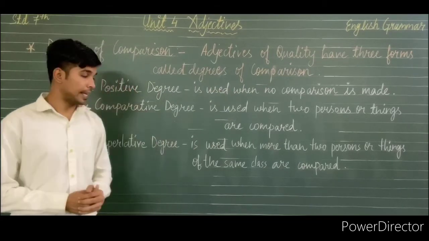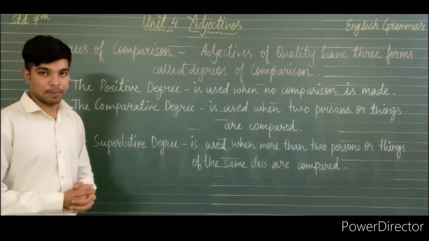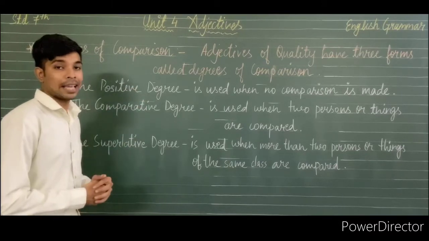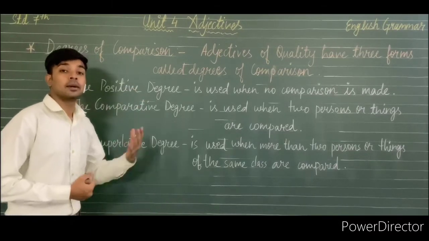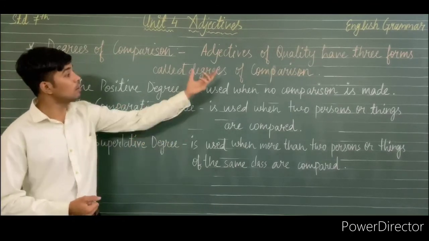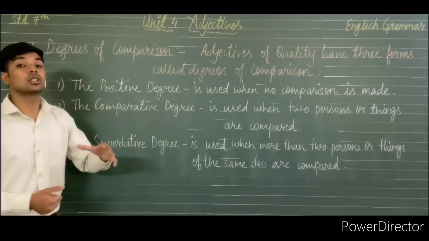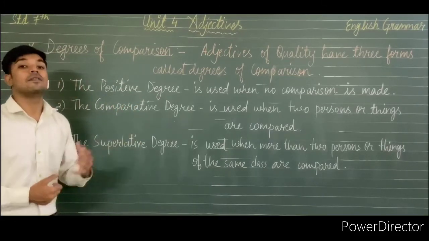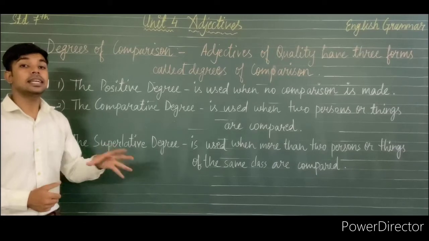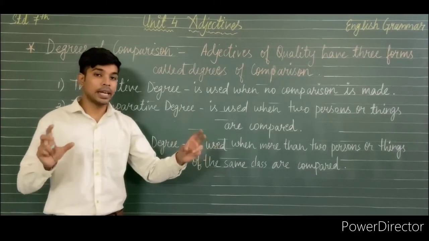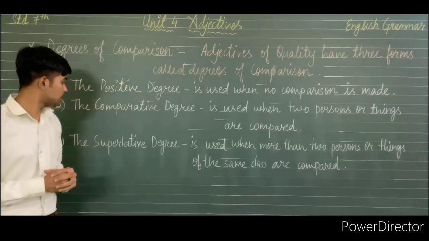For example, in the positive degree we can make a sentence like 'He is a smart boy.' Smart is an adjective of quality and is in the positive degree. Then in the comparative we can use a sentence like 'He is smarter than Ravi,' meaning we are comparing 2 different nouns.